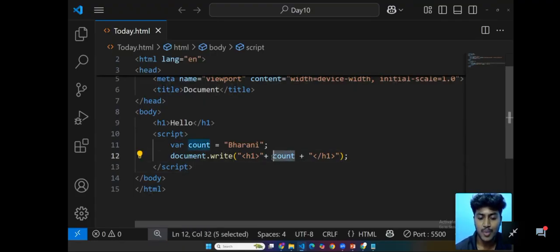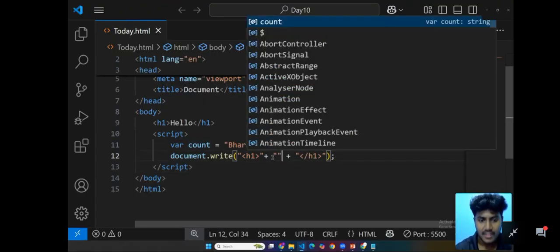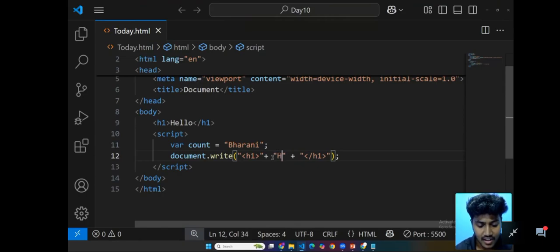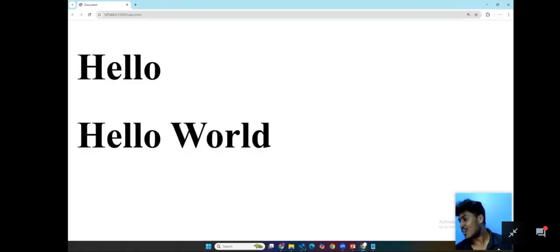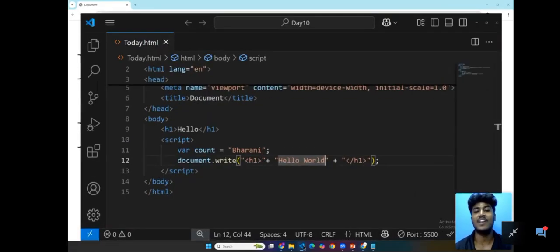Or you can also provide a third string, like Hello world. Yes, this is also another method. As I told you before, these are the concepts which are going to travel with you for your entire development career. So kindly focus and note down everything.